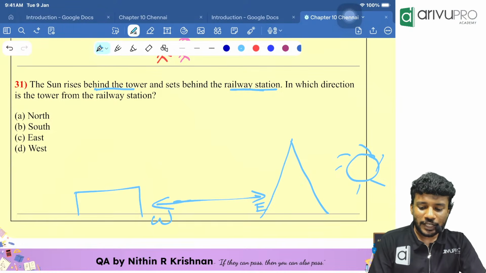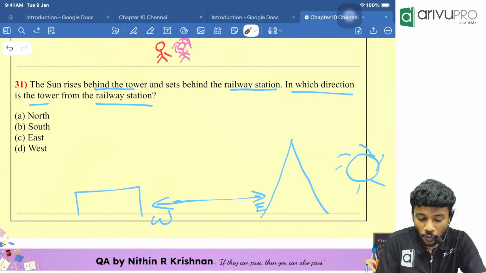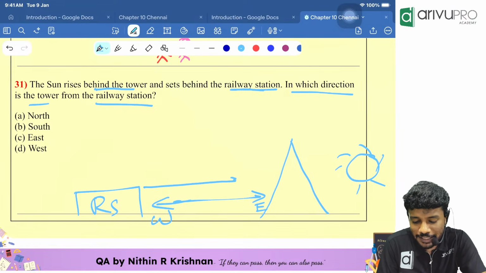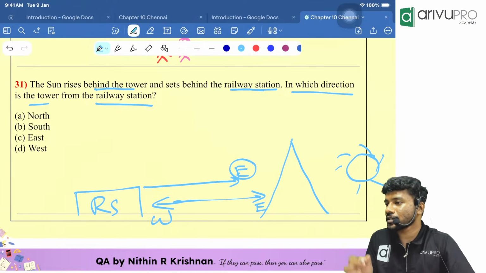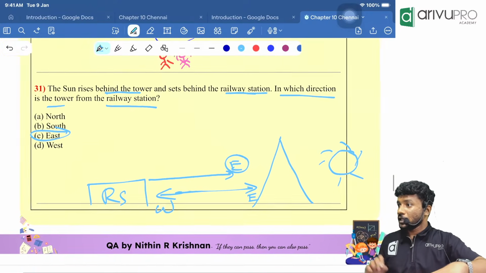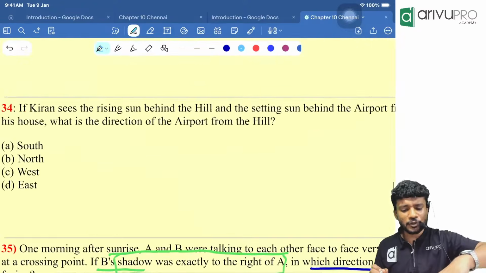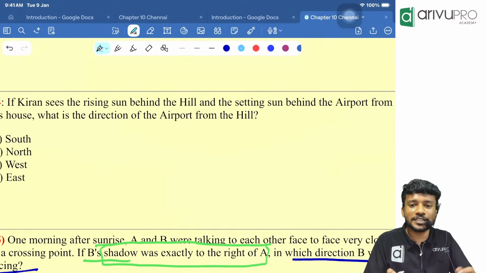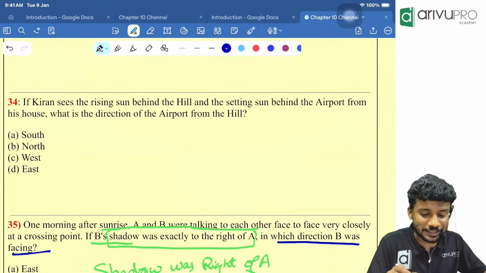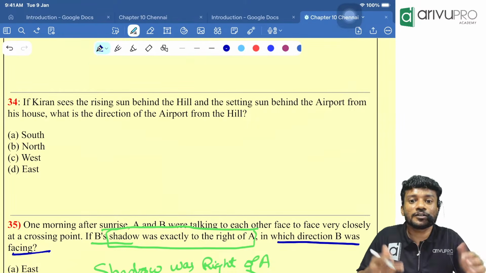Now, we need to find in which direction is the tower from the railway station. From the railway station, if I go towards the tower, which direction should I walk? I should walk towards the east direction so I can reach the tower. Clear? If you still have doubt, will you sit and look into the same question or try a different scenario? Sometimes you will get better knowledge with the next question. That's why practicing will make you perfect. If you didn't get the knack in one question, in the next question you will get the point.